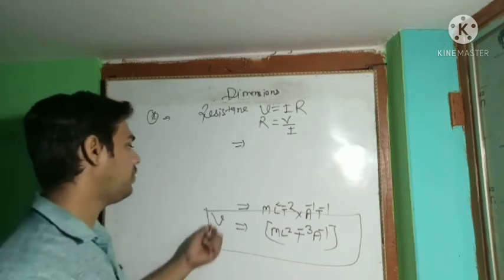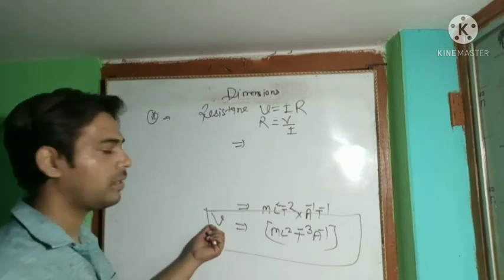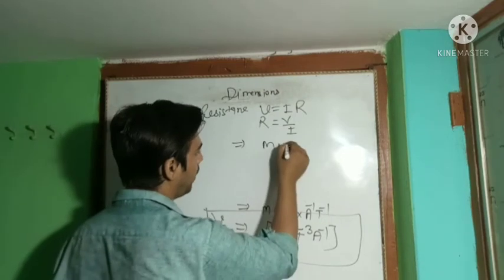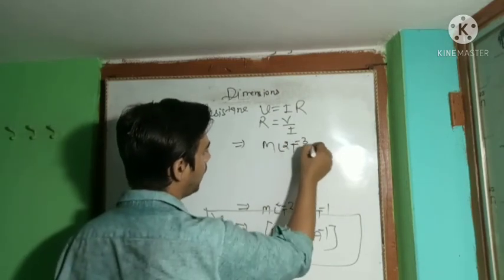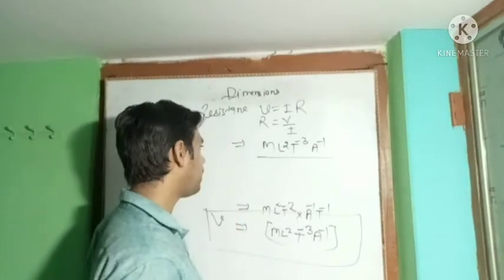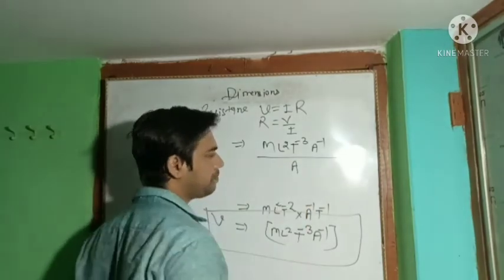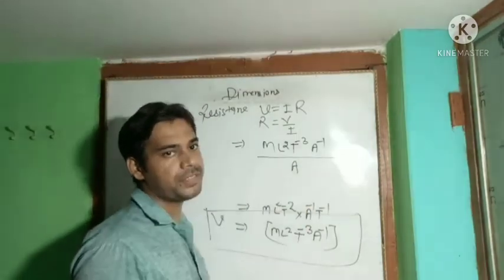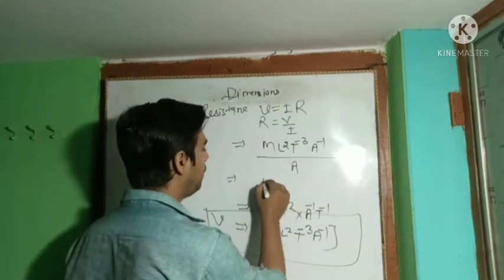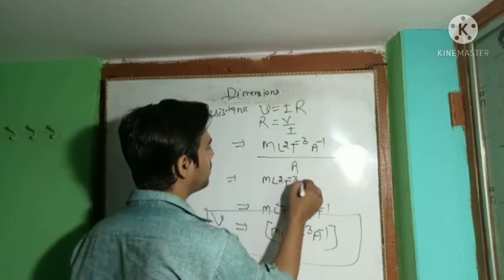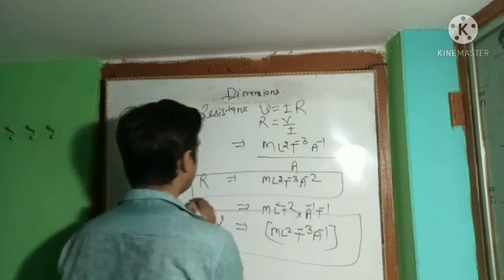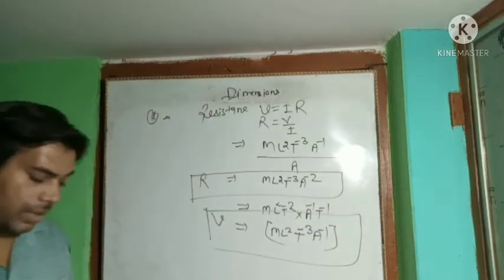We have already defined the dimension of V, the potential difference. This will be M L square T to the power minus 3 A to the power minus 1, divided by I. I is represented by the unit ampere, so it will be A. This A will go to the upper side, and the sign will also change. It will be M L square T to the power minus 3 A to the power minus 2. This is the dimension of the resistance R.